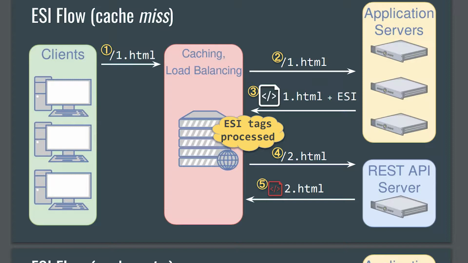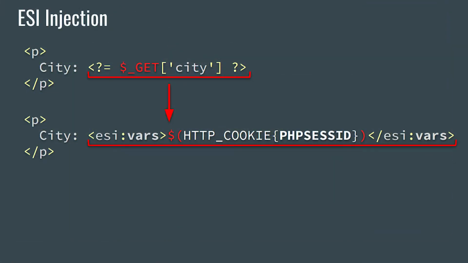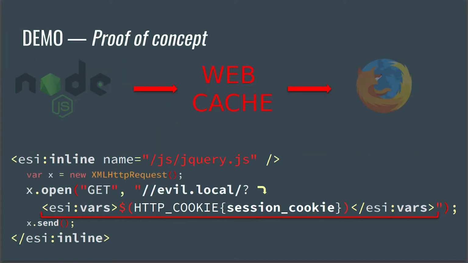The client asks for the page. At this point, the request to the cache server is sent. This one sends another request to the application, which returns the page. The cache server checks if there are ESI tags in it. If so, it executes the commands contained in tags by sending requests to the REST server. This way we relieve the application server. The problem is that the attacker can fake ESI tags and, for example, steal the user's cookies and send them to a server controlled by him.